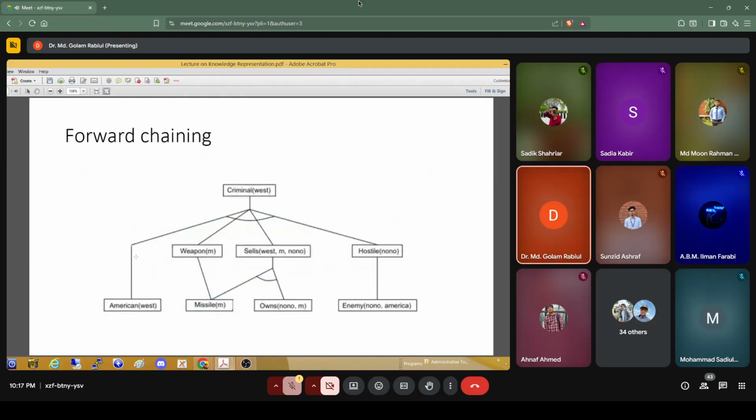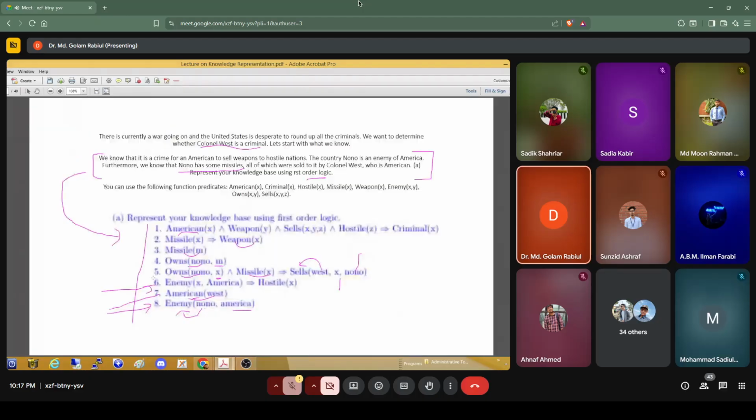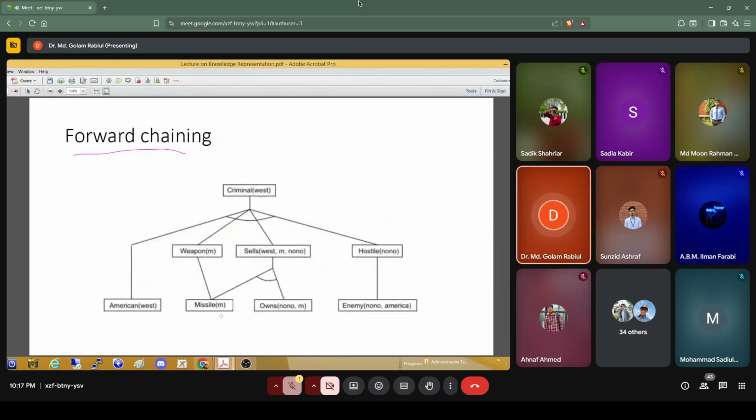Can we prove it? Using forward chaining, we can prove it. At first we need to write the atomic statements. Here we can see American(West), Enemy(Nono, America), and Missile(M).